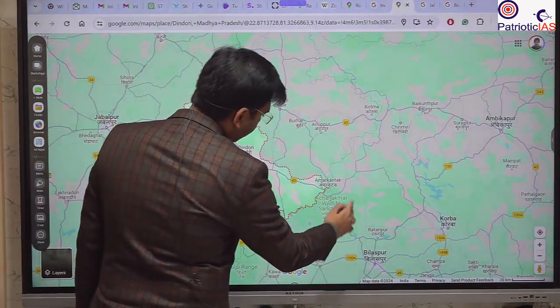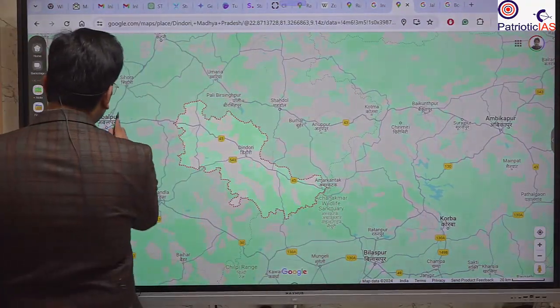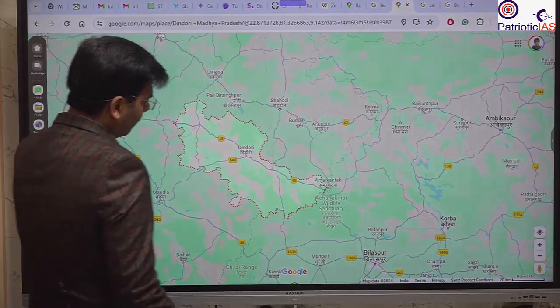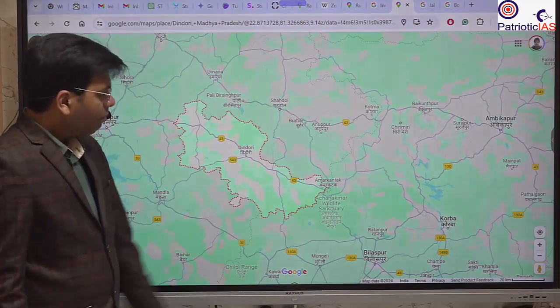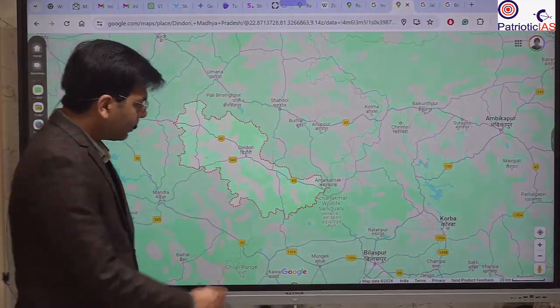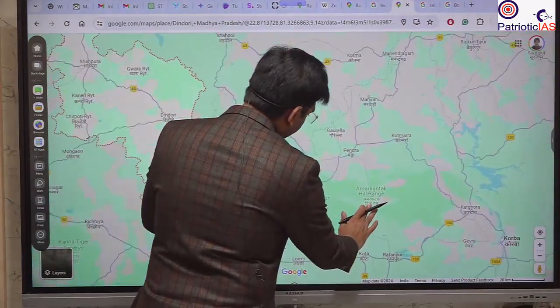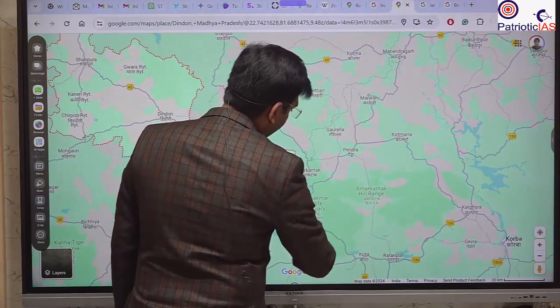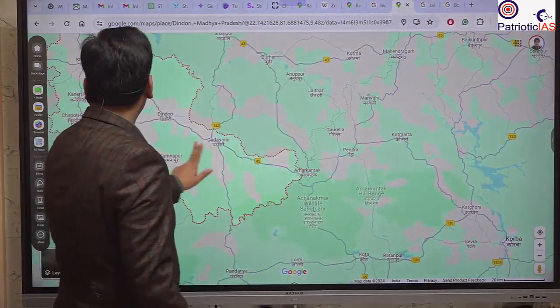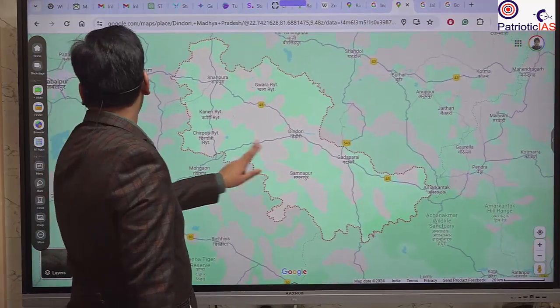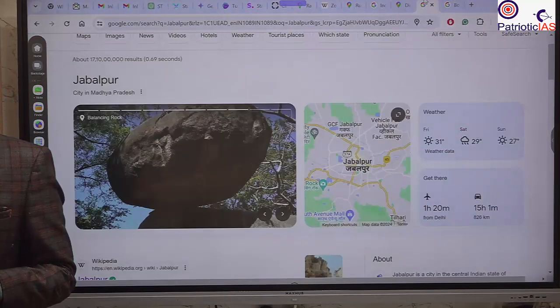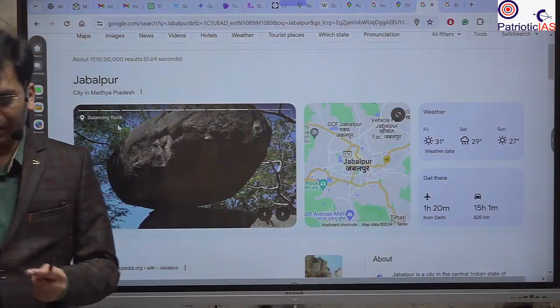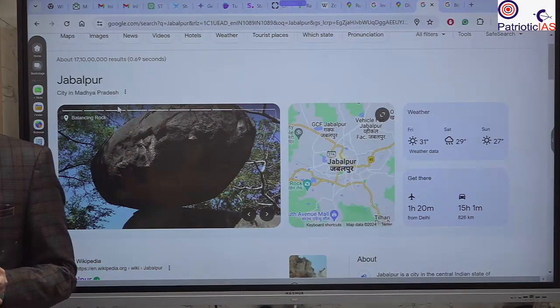This is Achanakmar Wildlife Sanctuary, and there is Jabalpur. Jabalpur is famous for the waterfall, and here there is the biosphere reserve. So please remember this Achanakmar and Amarkantak. This is the biosphere reserve. Jabalpur is very famous. Let's see, Jabalpur is famous for many things. For example, it has the balancing rock. Okay, so remember this.